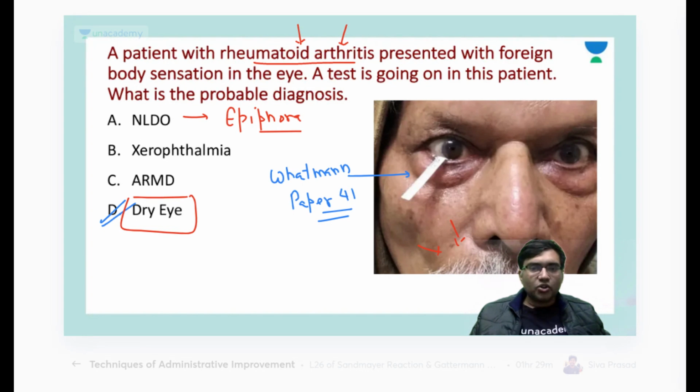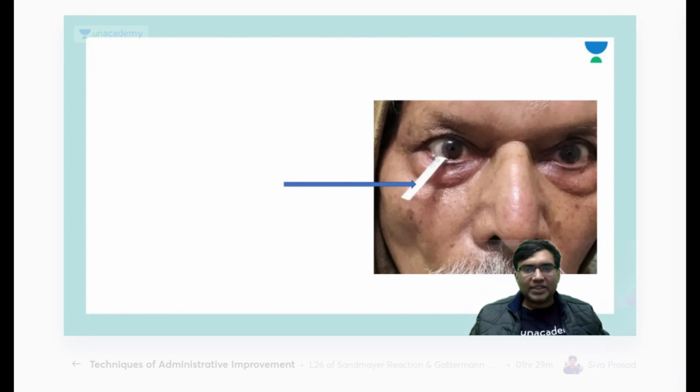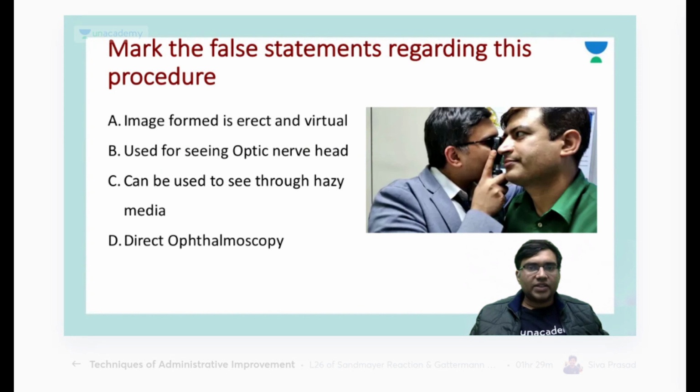This is the Schirmer strip which I have made. So let's move to the next question. Mark the false statement regarding this procedure. Image formed is erect and virtual, used for seeing the optic nerve head, can be seen through a hazy media, and direct ophthalmoscopy is the name of the procedure.